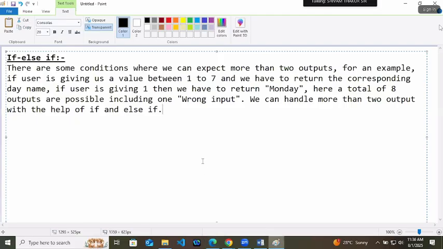Wait, no worries. So we can handle these things by using if and else if. So how will we handle it?